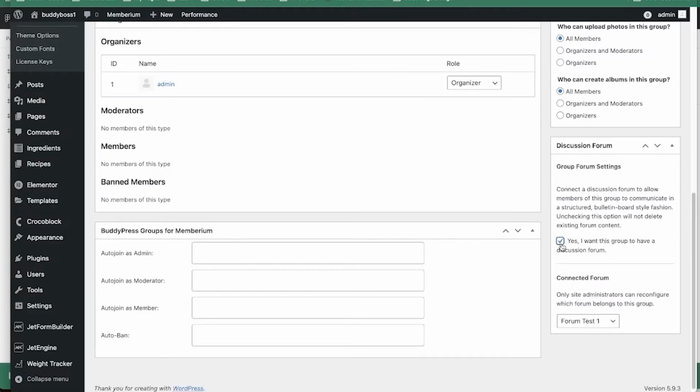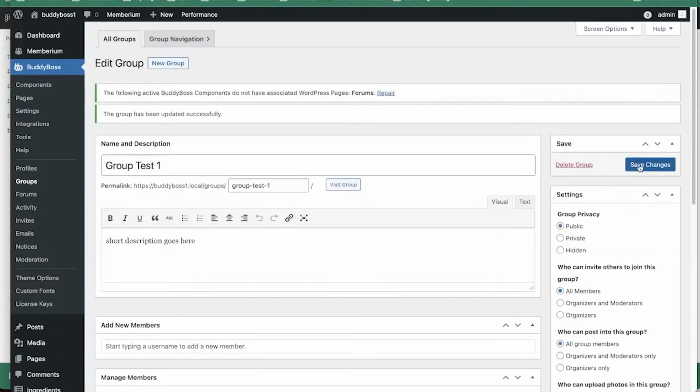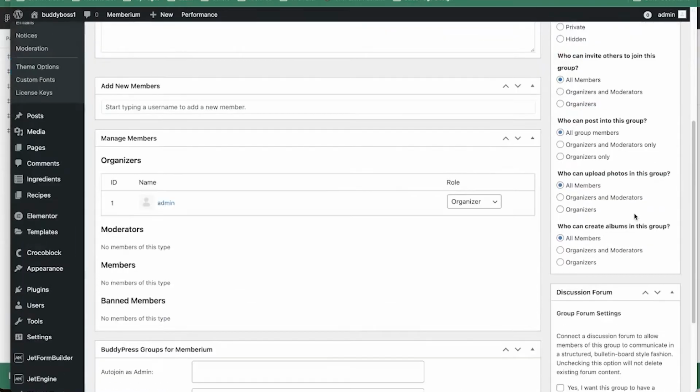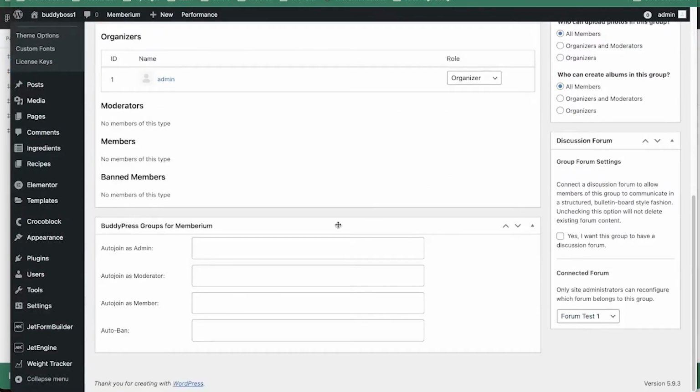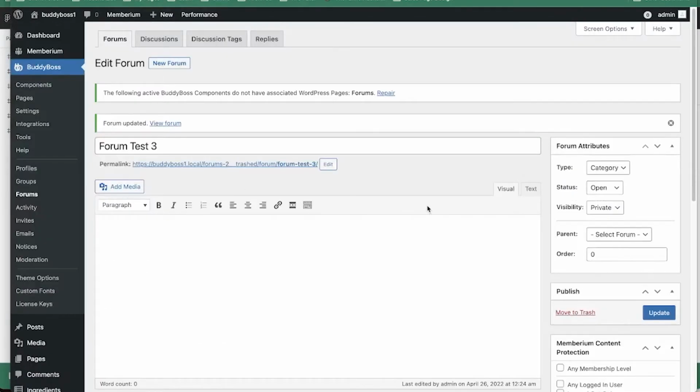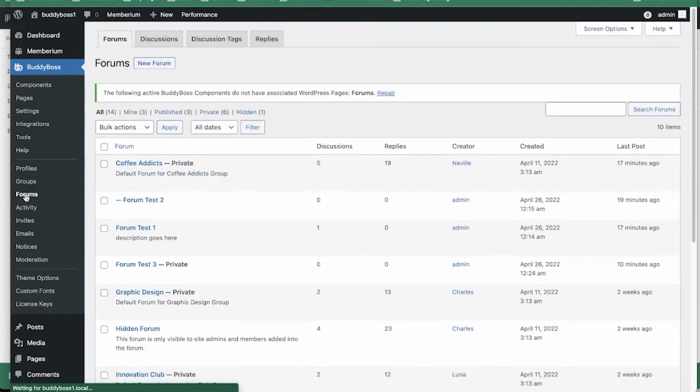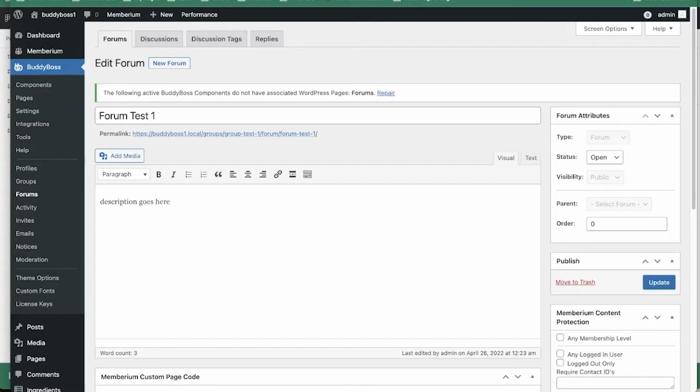So I'm going to click and attach the forum test 3 here. It actually reset to forum test 1, and the reason for that is forum test 3 is a category, so it will be something that will hold several forums for you. So what we need to do is assign forum test 1 and forum test 2.